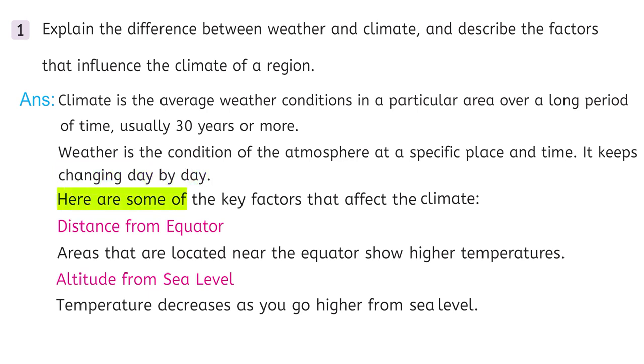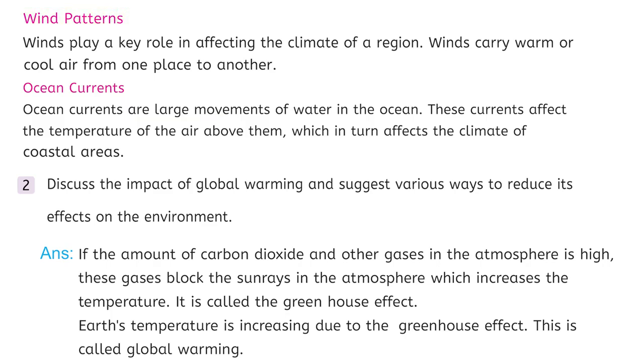Here are some of the key factors that affect the climate. Distance from equator. Areas that are located near the equator show high temperatures. Altitude from sea level. Temperature decreases as you go higher from sea level. Wind patterns. Winds play a key role in affecting the climate of a region. Winds carry warm or cool air from one place to another.